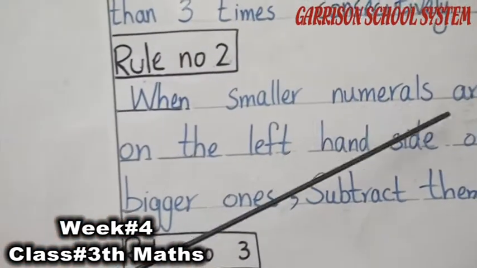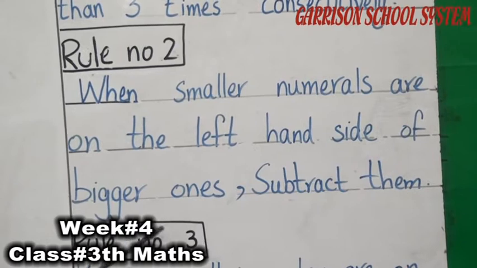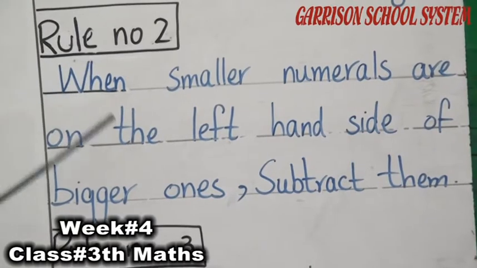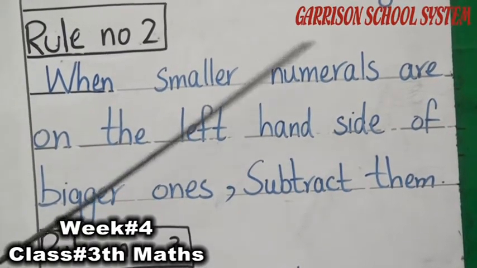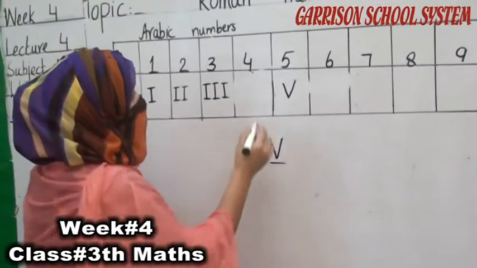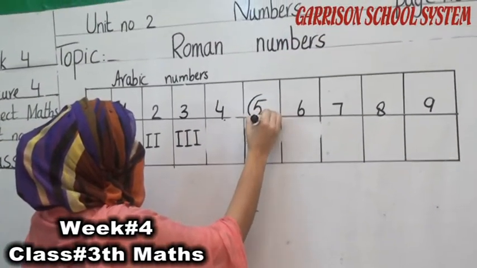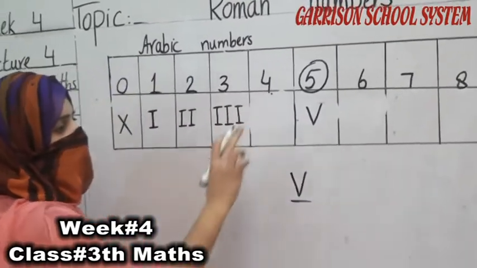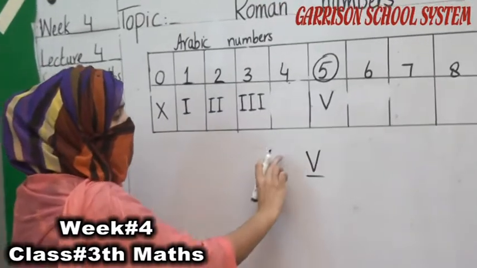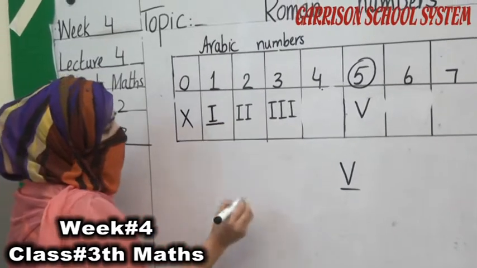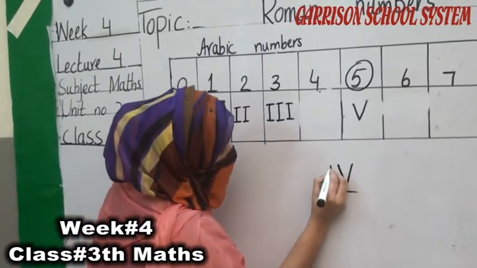When smaller numerals are on the left hand side of bigger ones, subtract them. Students, listen to this statement carefully. For example, here is V, which is representing the number 5, so it is a bigger number. When we write the smaller number on the left side of this bigger one, which is the smaller number? I is our smaller number. So we have to write here I.